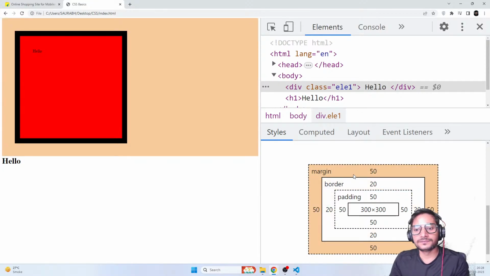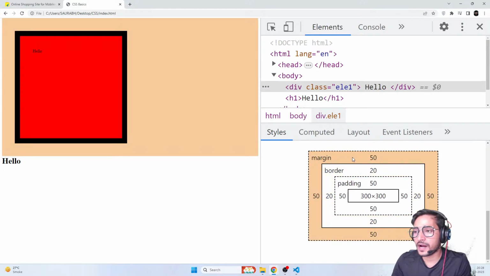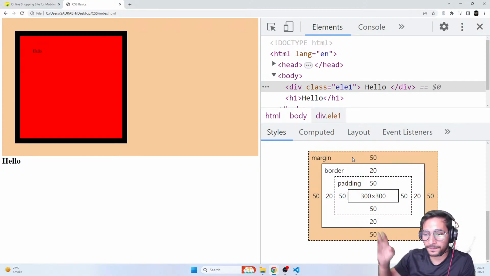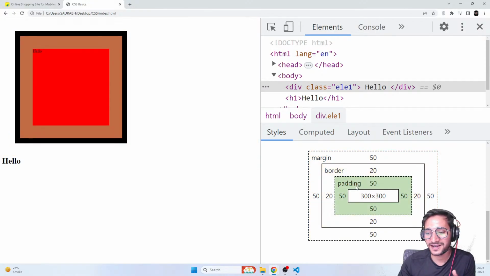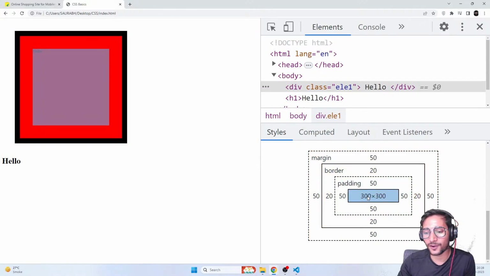So everyone, are we cleared with this? Are we cleared how the element is taking up the size? I think calculating box model space on the web page can be a nightmare if there is no help for the box model. So that's why they have given this, right? They have not given help for anything, but they have given help for understanding this box model. Okay, so guys, I hope it's cleared, everyone.